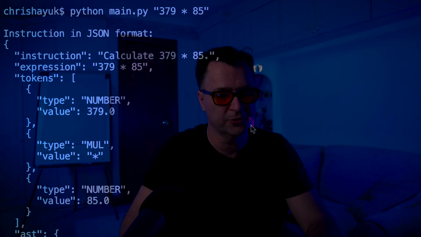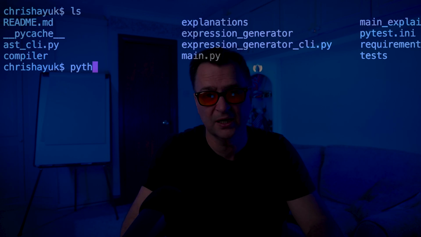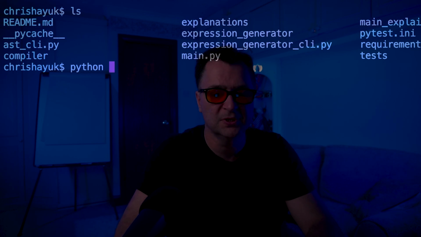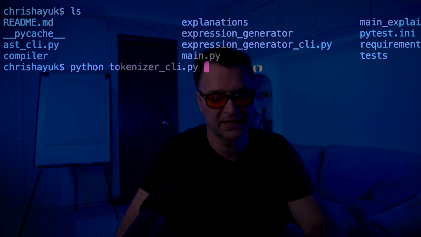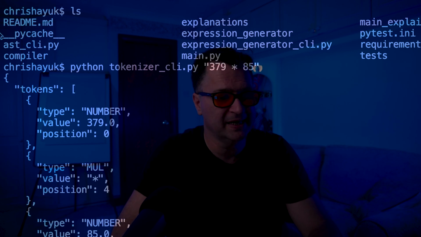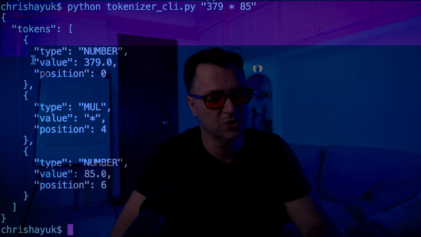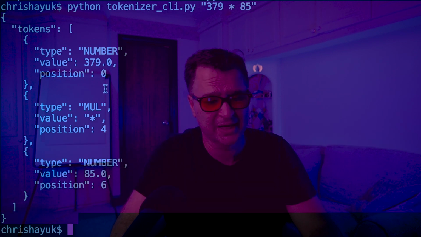So the first thing I'm going to show you is the tokenizer part. Rather than running the whole thing, we are going to call my tokenizer. I have a CLI for that as well. So if we call Python tokenizer CLI, and then I just pass in 379 multiplied by 85, you can see this is the tokenized represented form. Again, I store that in JSON.